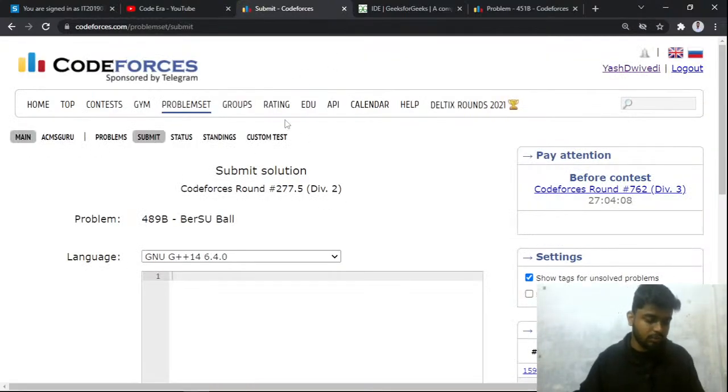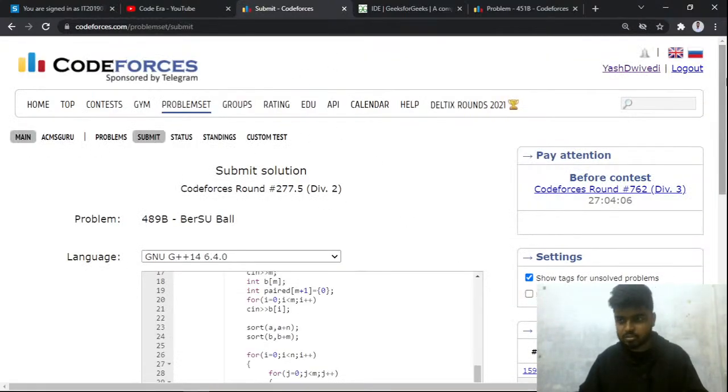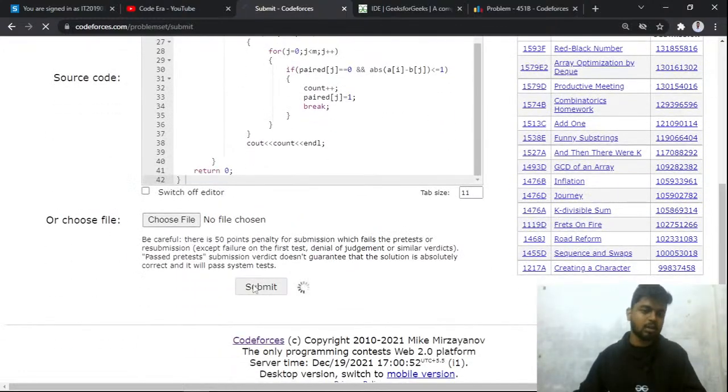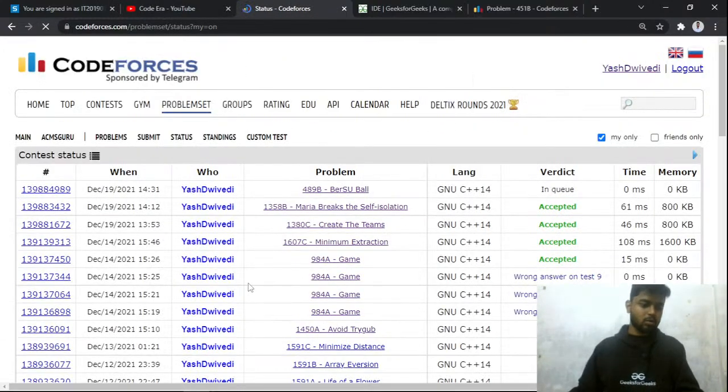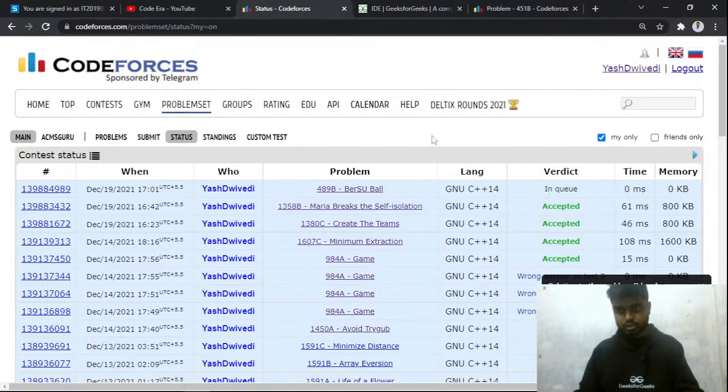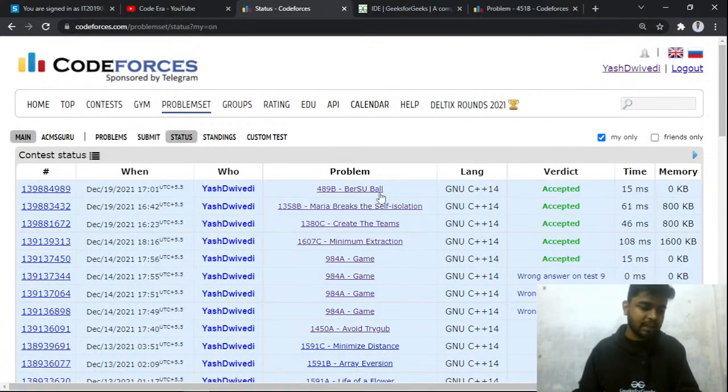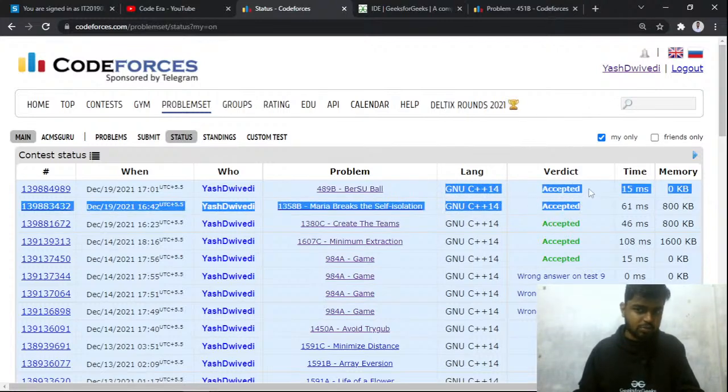Is this question clear to everyone? I think it is. So just please comment down below if it is clear to everyone or not. So I've submitted it. Let me check whether it works or not. You can see that it got accepted, right? So this problem also got accepted.